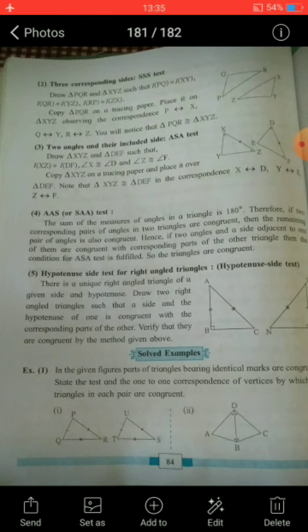And in the second example, the two angles are congruent and the side included in between them is also congruent. Therefore by the ASA test these two triangles are congruent, and the correspondence will be DBA correspondence DBC.